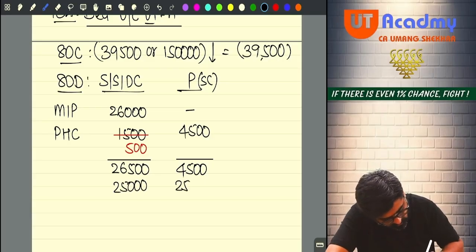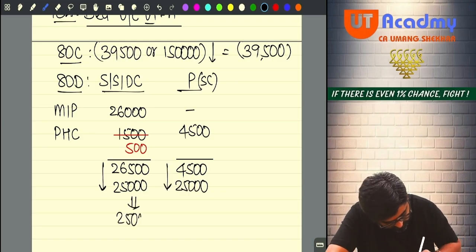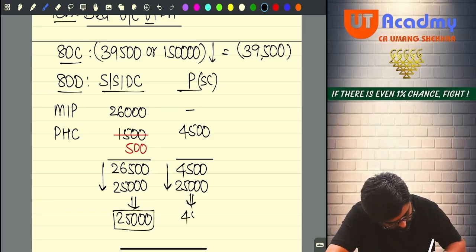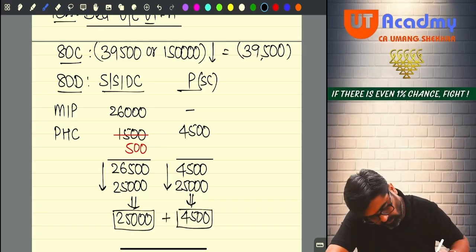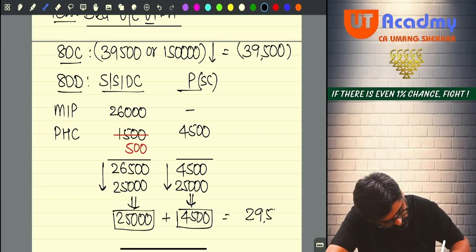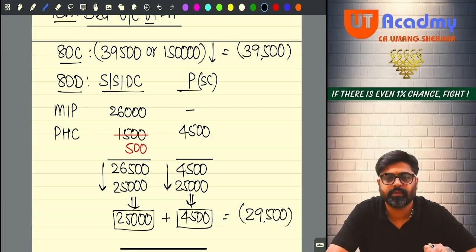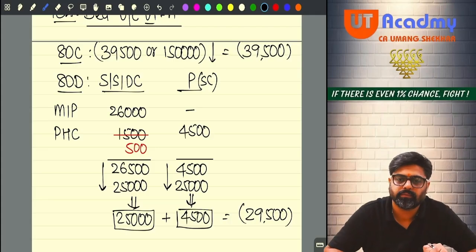You are supposed to take the limit of 25,000. This or this, whichever is lower. How much will be here? 25,000. And how much will be here? It will be 4,500. Add both of them, you are going to get 29,500 as a deduction under 80D. Are you getting it? Sure?